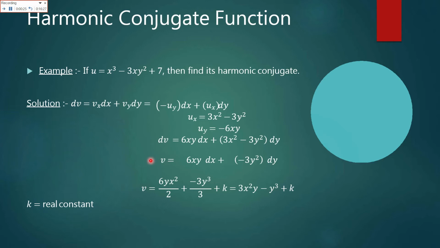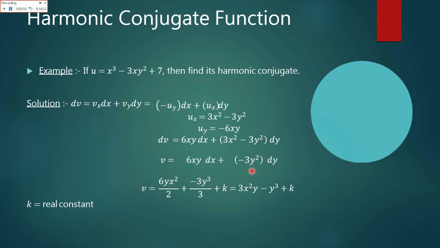Now we will take the integration to find v. Now v would be equal to, as we take the integration, 6y as it is. Here the integration of x would be x square over 2. Similarly, minus 3 as it is.